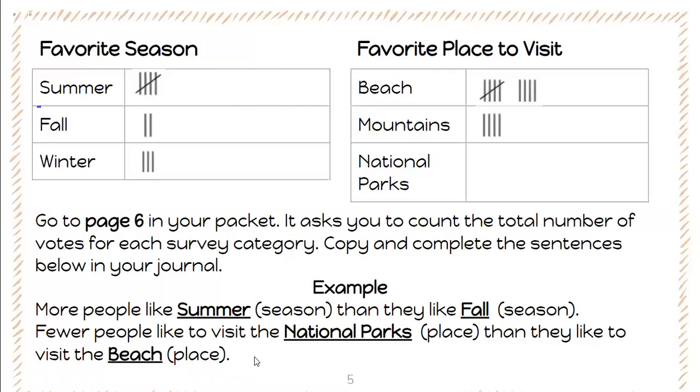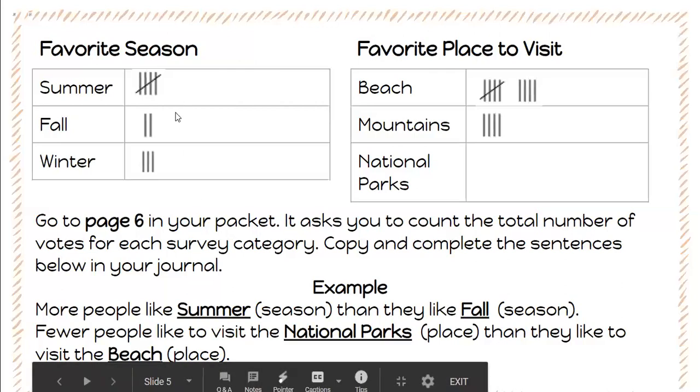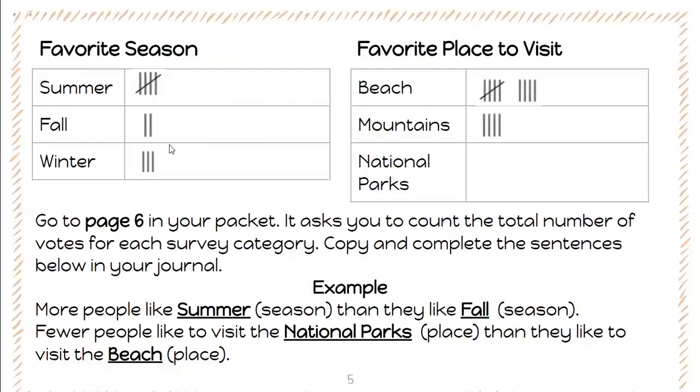So again, this is just an example. The data that you collect is going to be different from what I have here. And again, you can go around and ask everyone who you live with in order to collect your data, and you can also call relatives that you don't live with, or even friends.